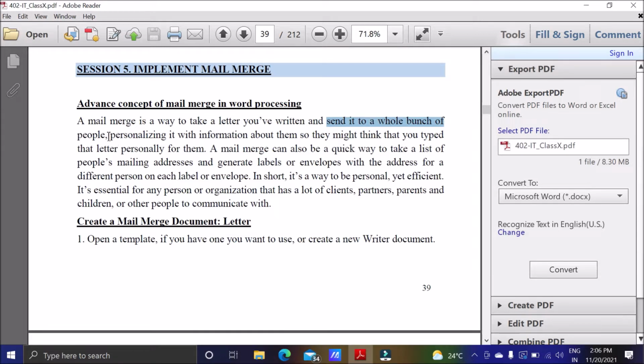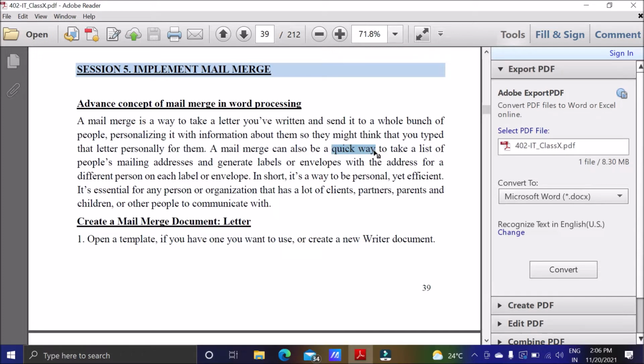So we will actually personalize it with information about them, their address, their name, so that they will think I have typed it personally for them. So it will give a personal touch. So mail merge can be a very quick way to generate so many letters, so many documents.